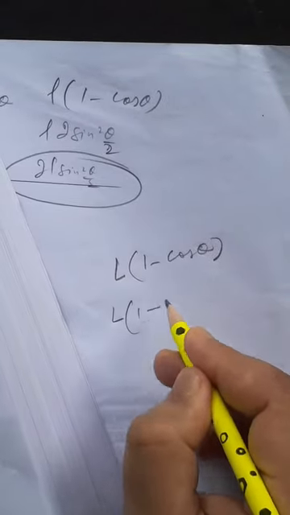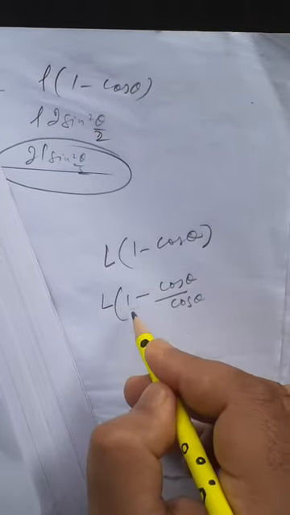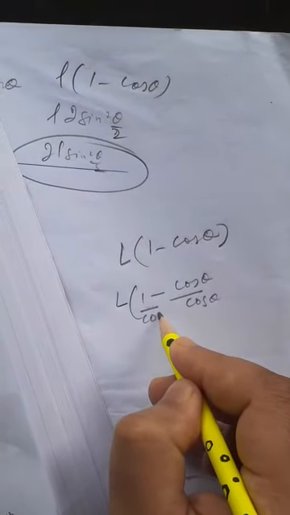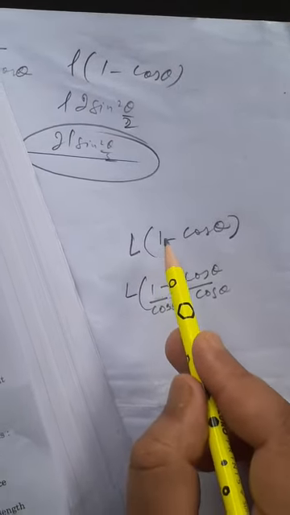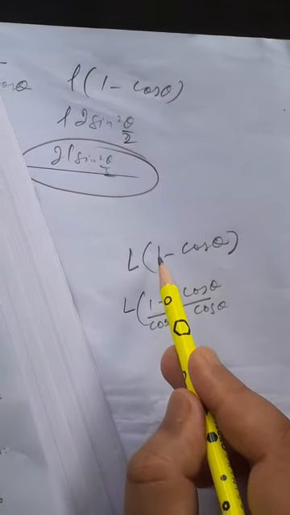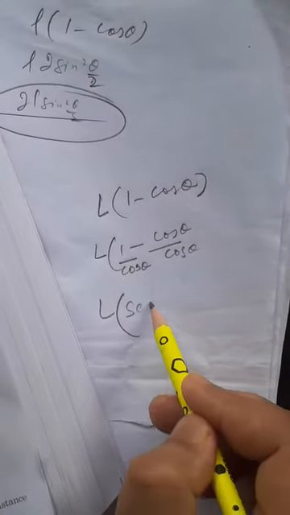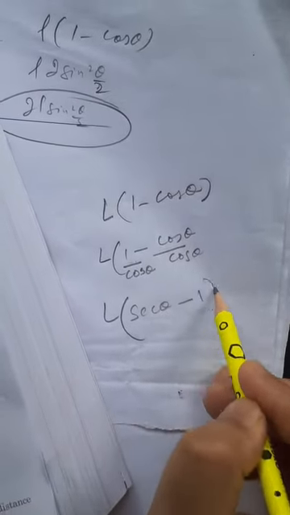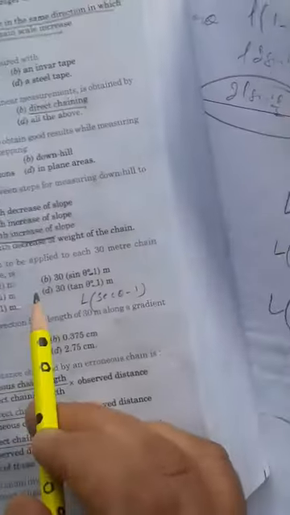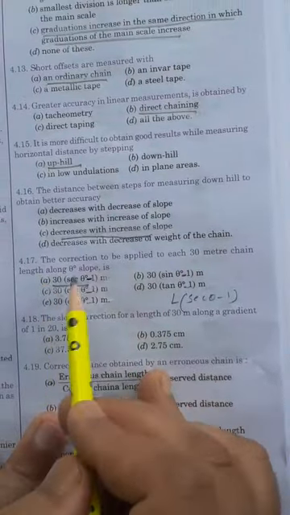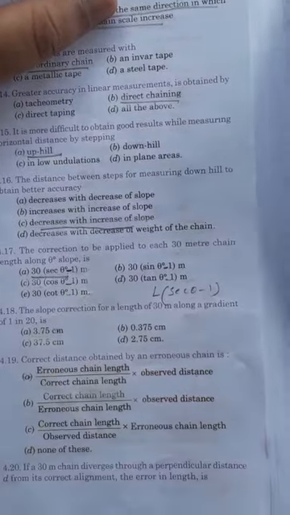Suppose we divide by cos theta, this whole by cos theta. 1 by cos theta becomes sec theta, cos theta by cos theta is 1. So this gives us L(sec theta minus 1), here L is 30 meters, so 30 (sec theta minus 1) meter.